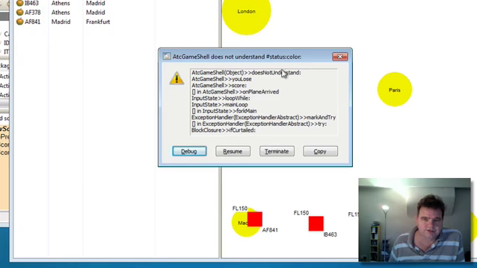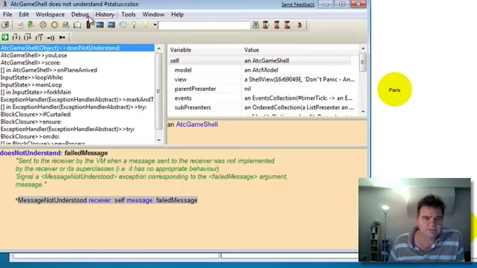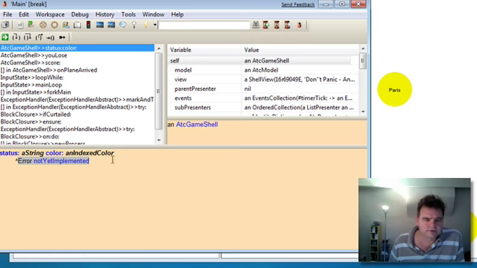ATC game shell does not understand status colour. Let's implement that. Okay, I've got a string and a colour. So let's set the value of the status presented to the string we've got.